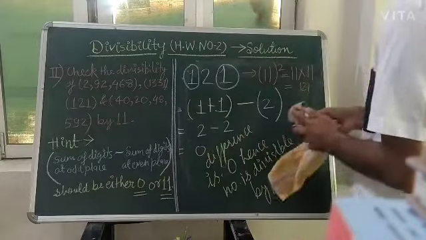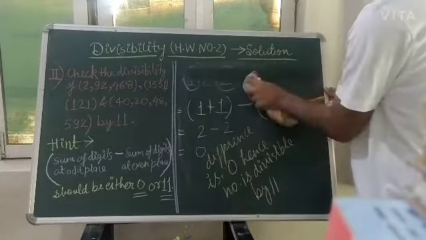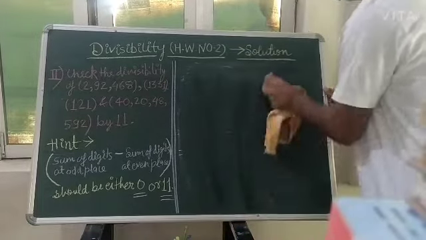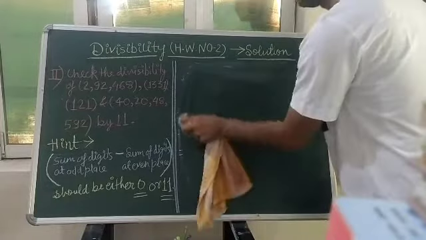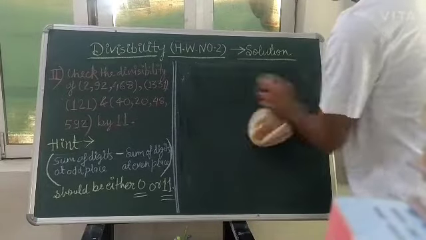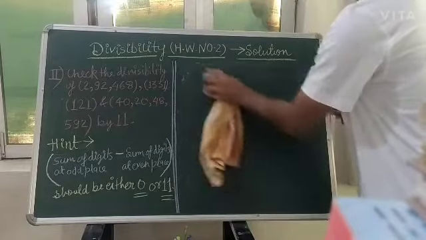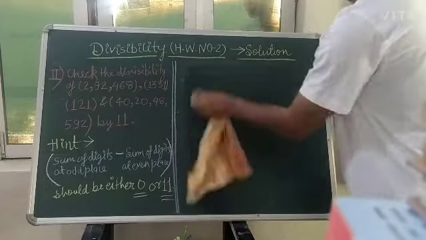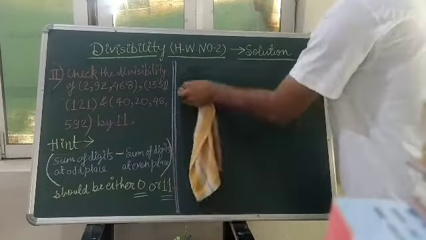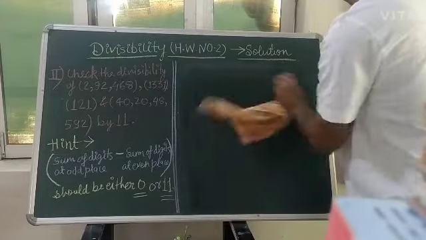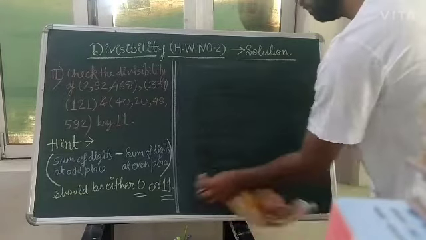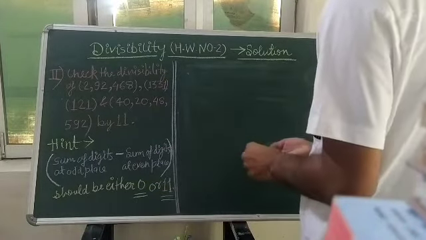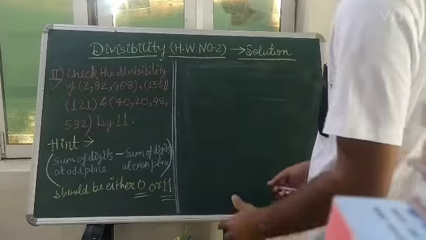Before that I am rubbing this. And you can pause the video and write down the solution if you are not matching my speed. And one more thing you can do, you can slow down the speed from your cell phone and watch the video at a slow speed. Or if you want more speed, you can increase the speed.